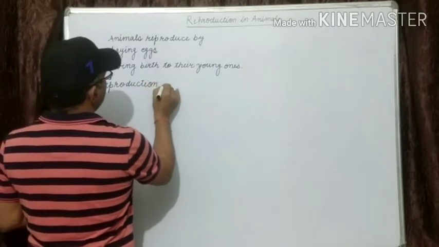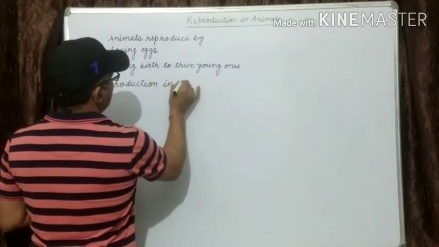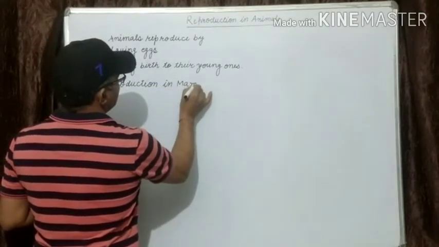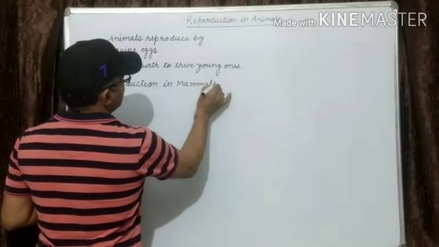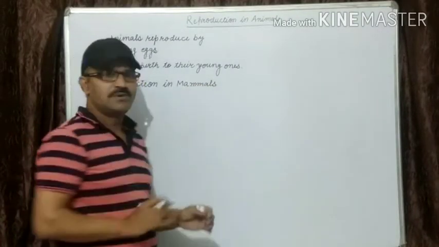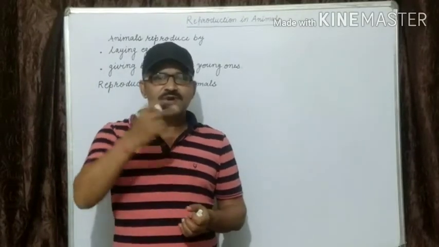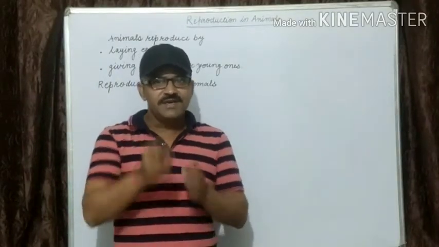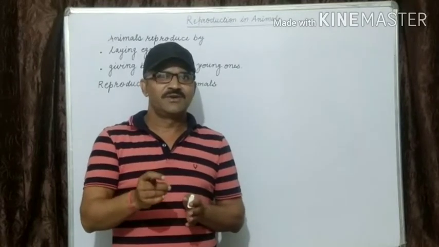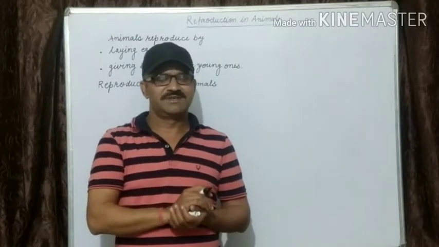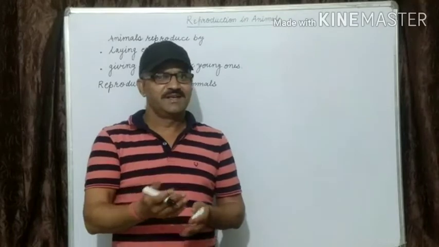Mammals, you know, are the animals which give birth to their young ones and feed their babies with milk.